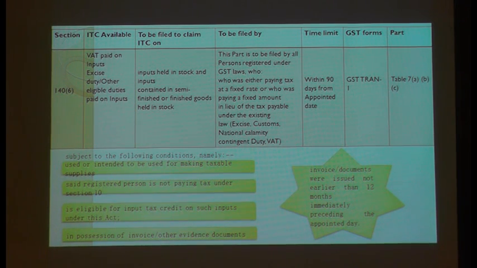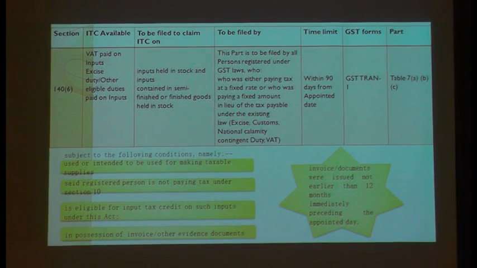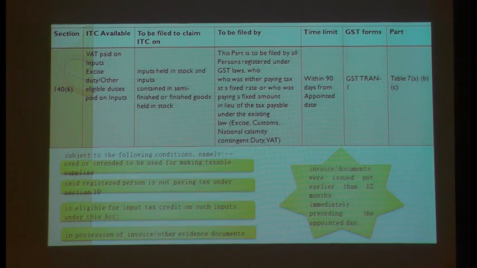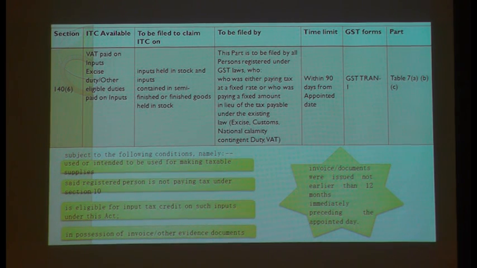You should have a stock of the taxes, and the law is saying that you should also have an invoice or duty paying documents in the GST law. So all these conditions you have to fulfill to take a credit. Very important is, please have the last 12 months invoices. Only if you have the last 12 months invoices can you take the credit of that stock. You have to prove that this stock belongs to the last 1 year, then only you can enjoy that credit.